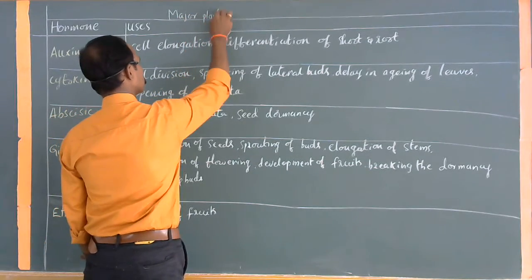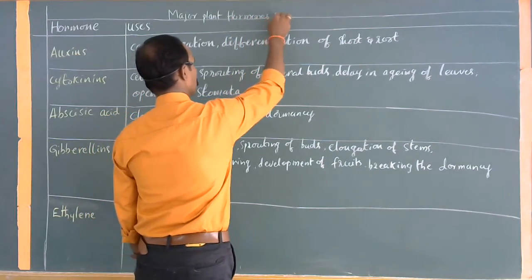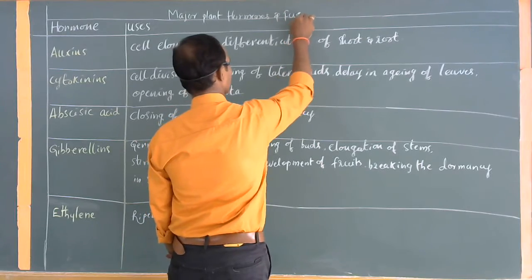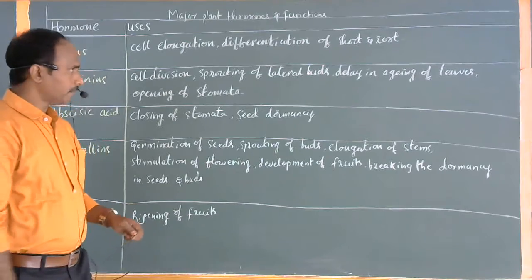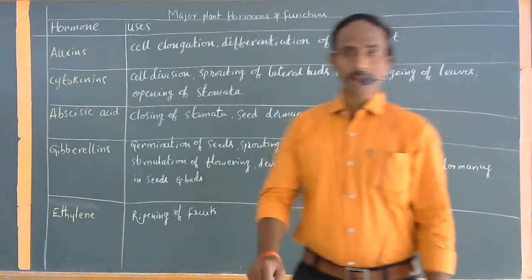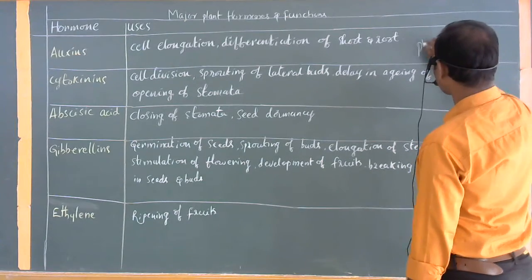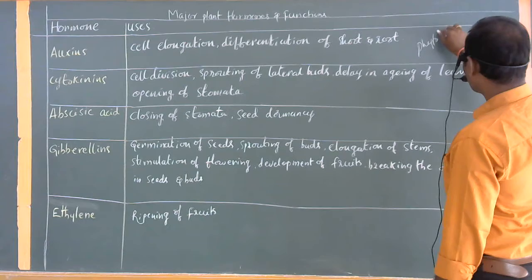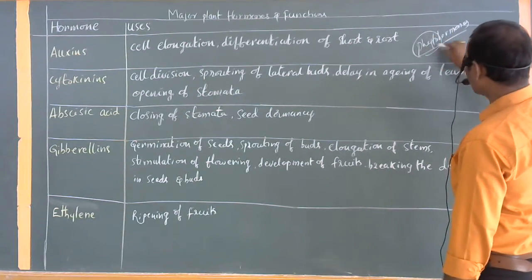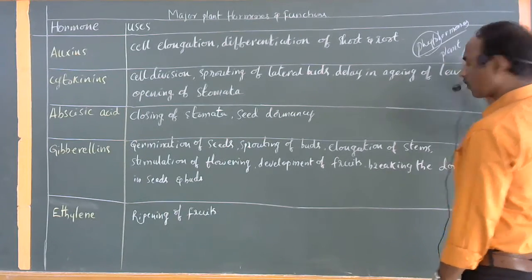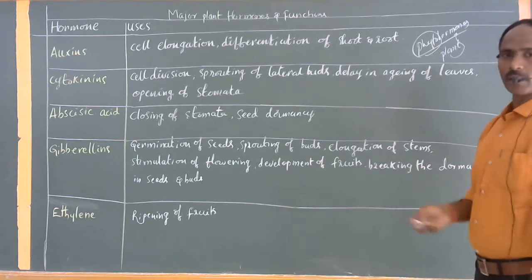Major plant hormones and their functions. The hormones present in the plant, which are useful for growth and development, are commonly called phytohormones. Here, the word phyto means plant. So the plant hormones are commonly called the phytohormones.